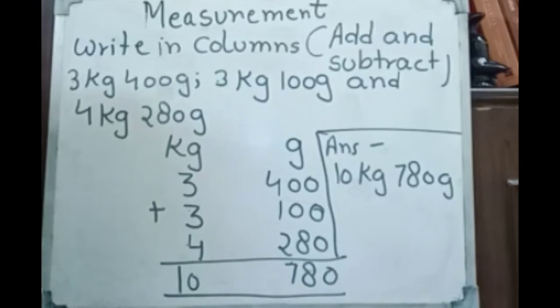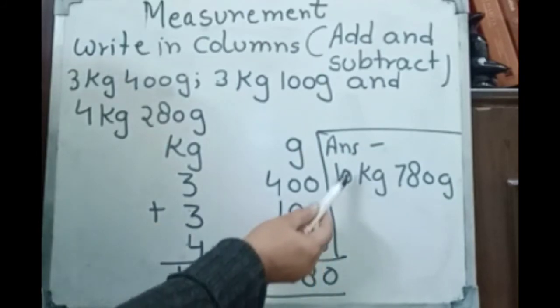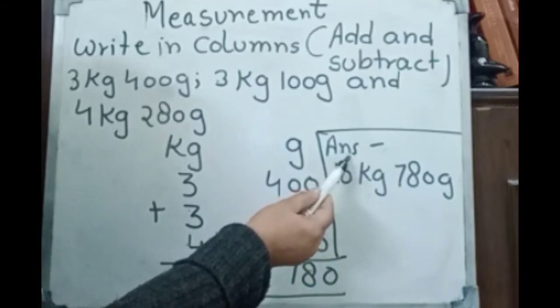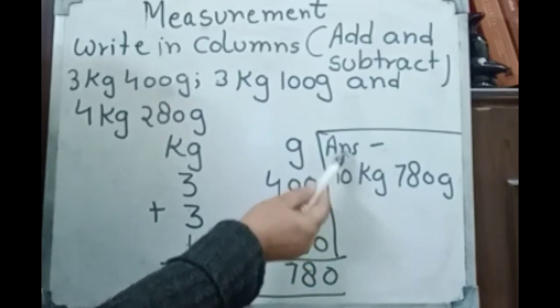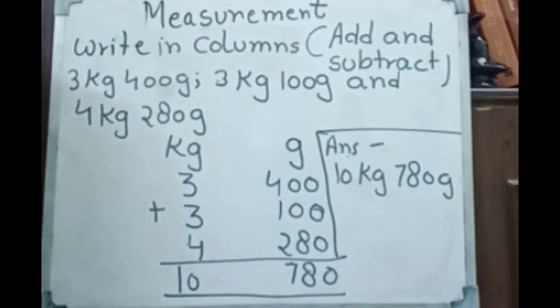Then you have to add all the numbers. So here we have 780 gram. Here we have 10 kg. Now you have to write the answer also. This is of half mark. You have to write answer like that. Same with subtraction. But you have to take care of this.